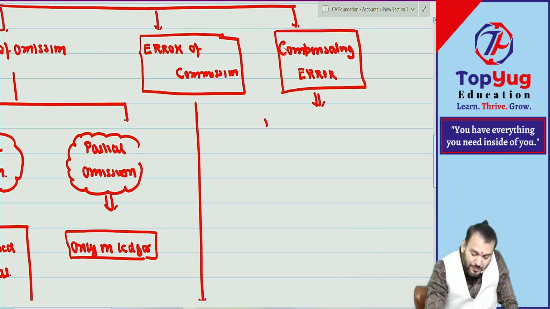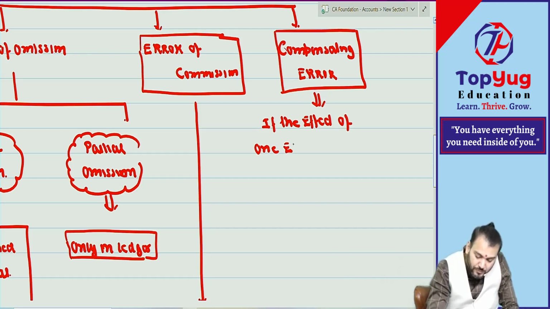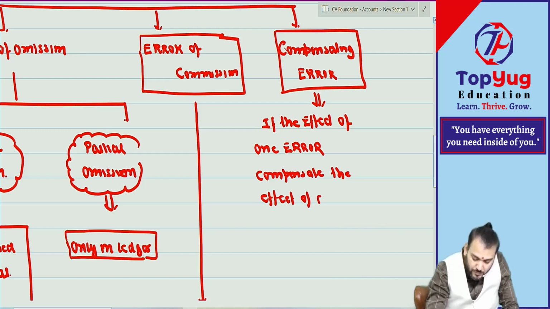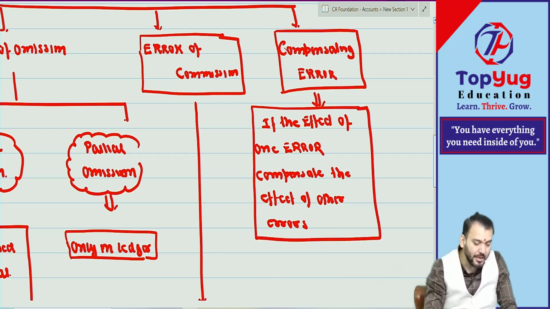Write down. If the effect of one error compensates the effect of other errors, then such type of errors are known as compensating error.